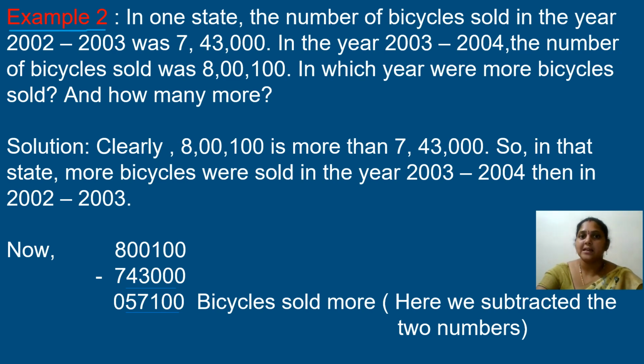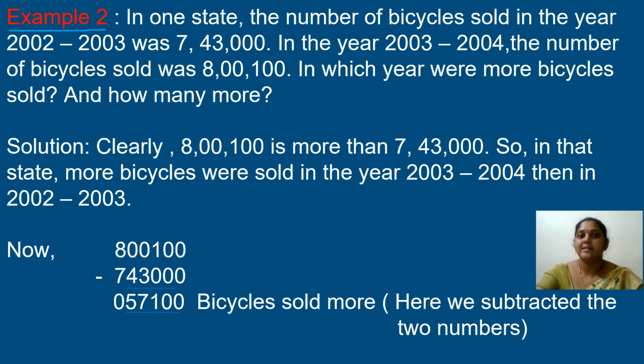Next example, example 2. In our state, the number of bicycles sold in the year 2002 to 2003 was 7,43,000. In the year 2003 to 2004, the number of bicycles sold was 8,100,000. In which year were more bicycles sold and how many more?